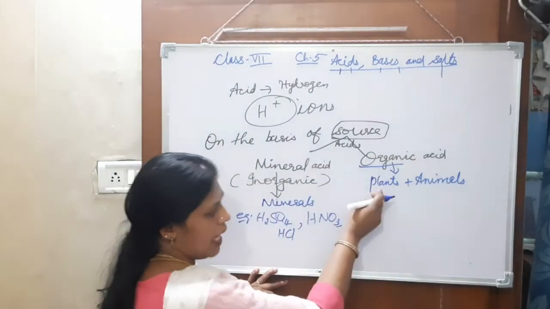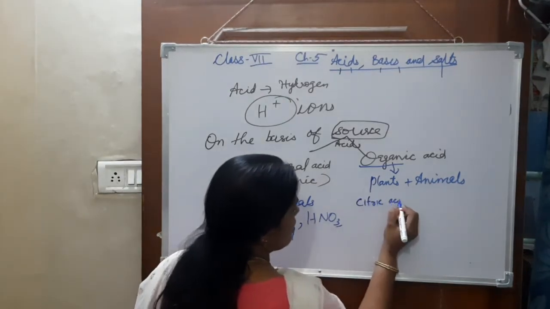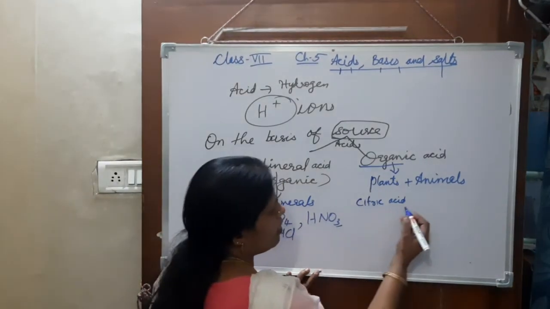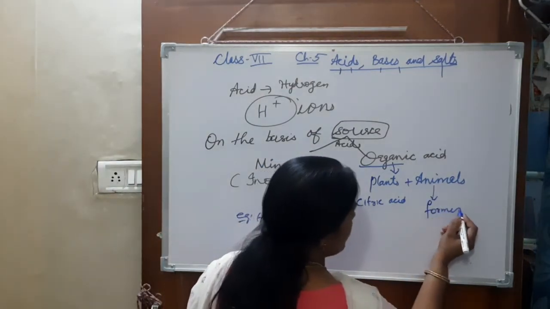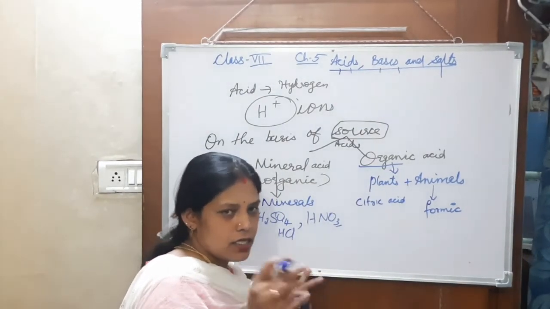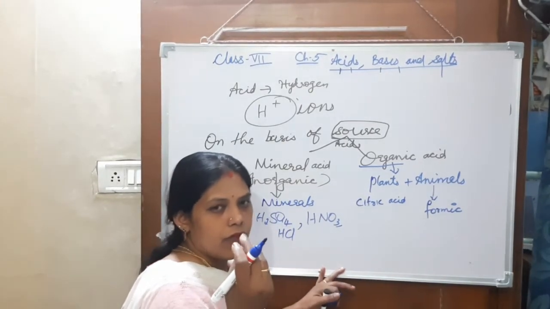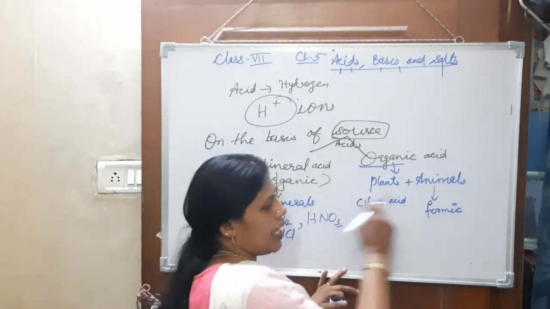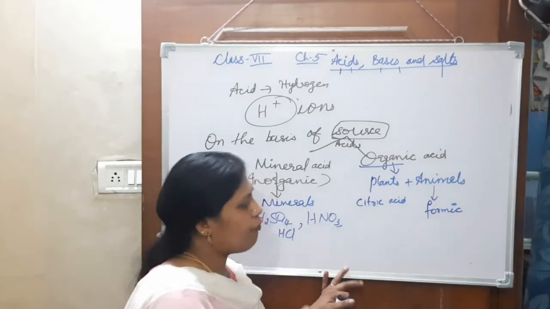If we speak about plants, they give us citric acid, which we get from citrus fruits. And among animals, if we speak about formic acid, we get it from insects. When a bee stings our body, we get a very sensational pain, and that pain is because of the formic acid. When an ant bites us, we also get this kind of pain, from formic acid.